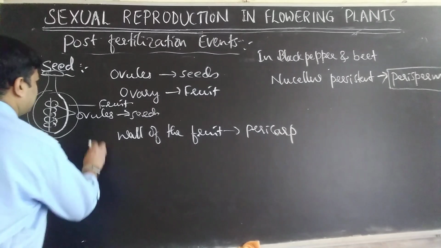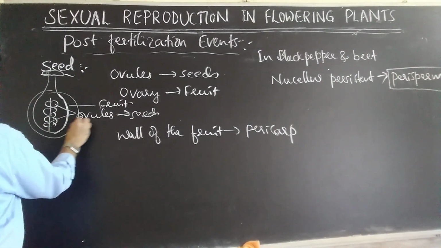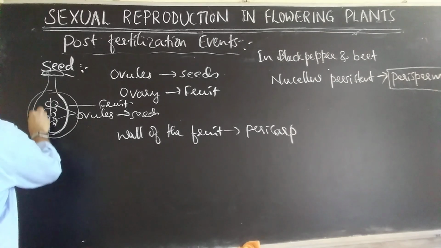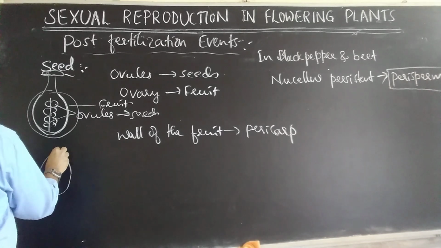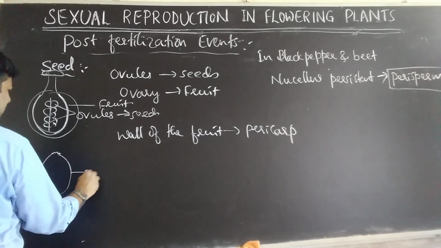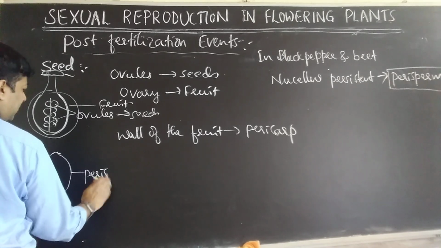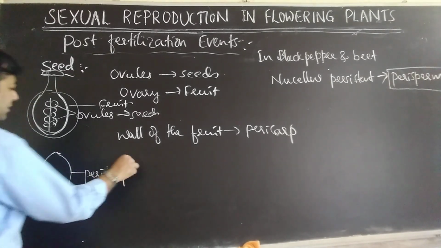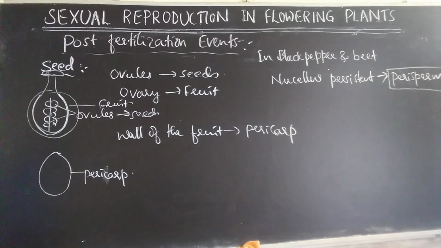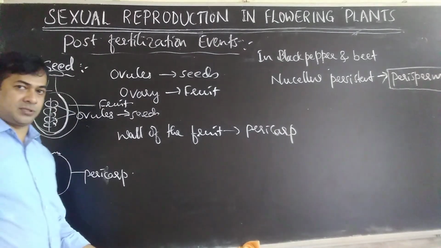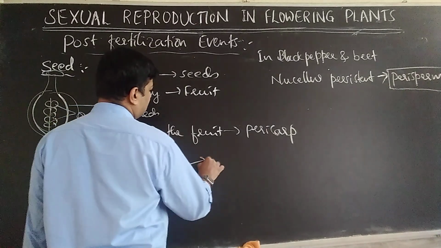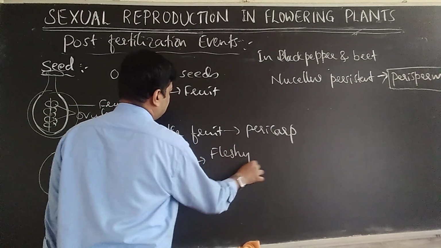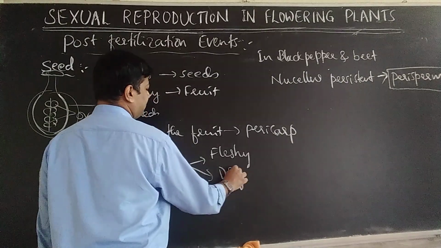Now let us come to this point. Ovule becomes seeds, the entire ovary becomes a fruit. The wall of the ovary later becomes the wall of the fruit. The wall of the fruit is what? Pericarp. The fruits can be fleshy fruits or they can be dry fruits.